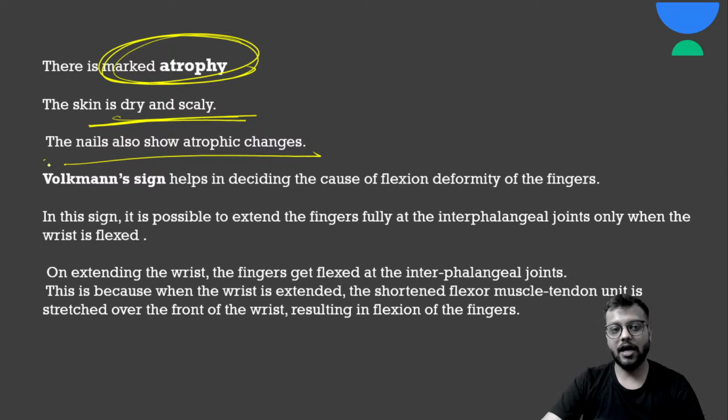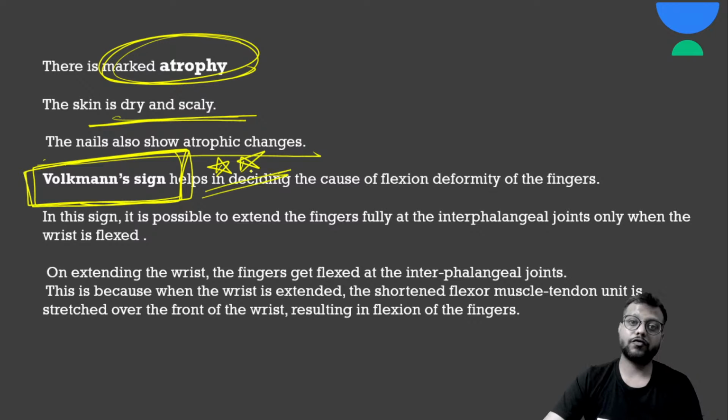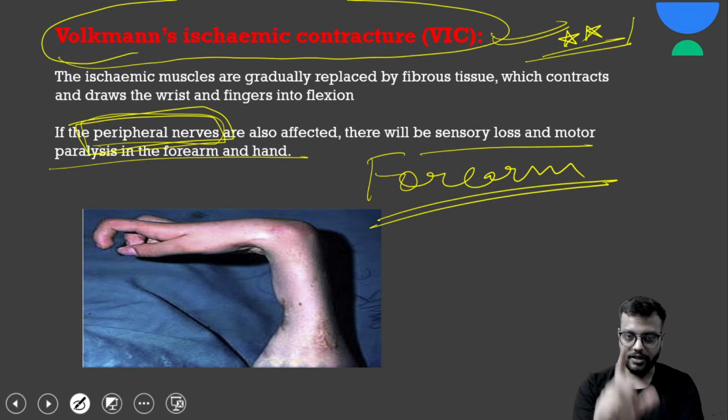on passive stretch test, here you will have Volkmann sign. It is very typical of this, very easy and very important. What is Volkmann sign? Volkmann sign simply is that if you extend your fingers, then you will not be able to extend the wrist. If you want to flex the wrist, then you need to have the fingers in extension. If you want to extend the wrist, then you need to have the fingers in flexion, like this.